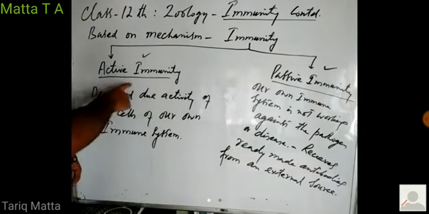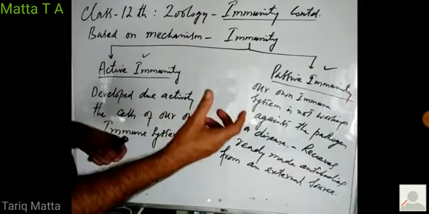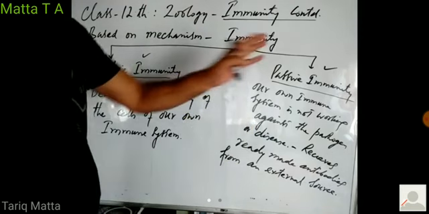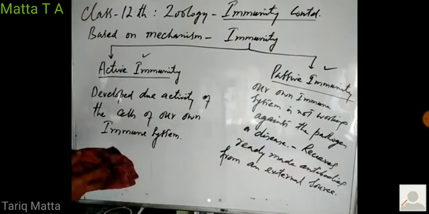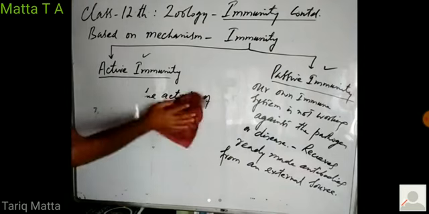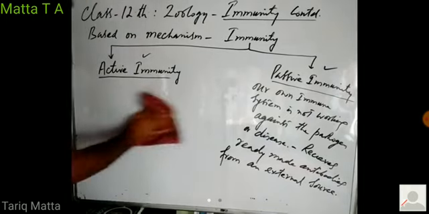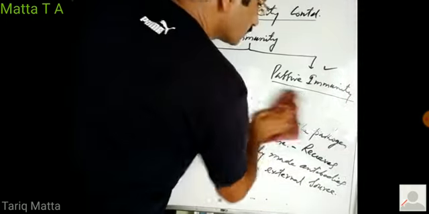So immunity which is developed by our own immune system is active immunity. Immunity which is developed in the body by reception of antibodies from some external source is known as passive immunity. Now this active immunity is further of two types, and passive immunity is also further of two types.